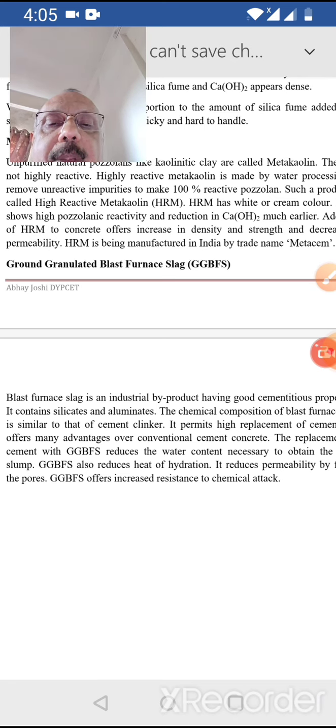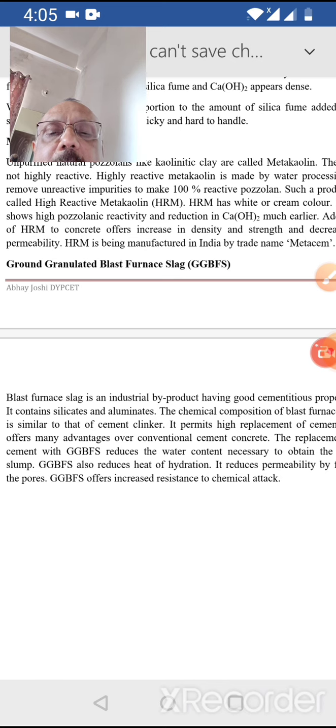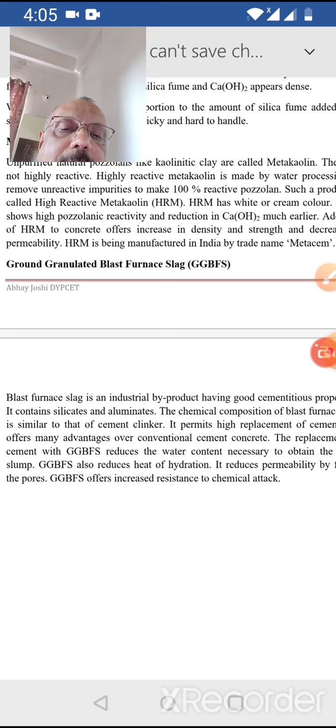So in order to reduce that problem, ordinary cement or OPC will be replaced by slag cement. Again, it reduces permeability of concrete by filling the pores because it is very fine, and due to its chemical reactivity and cementitious property, it also offers increased resistance to chemical attack.